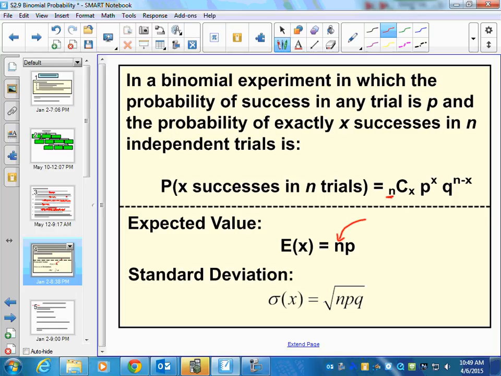They're all representing the same thing: the number of trials. So if you get to a problem that doesn't state the number of trials because you're trying to find the expected value, it's not binomial, so you can't do it. Does that make sense? The p in every case is the probability of success.